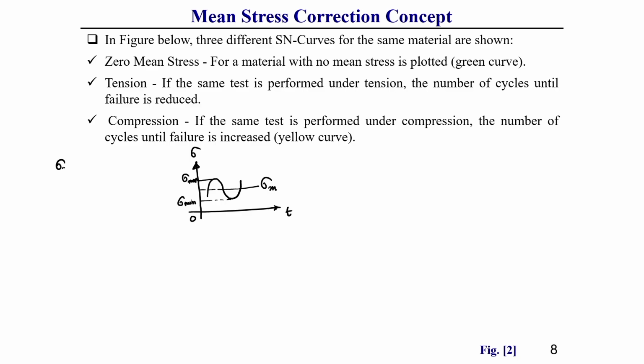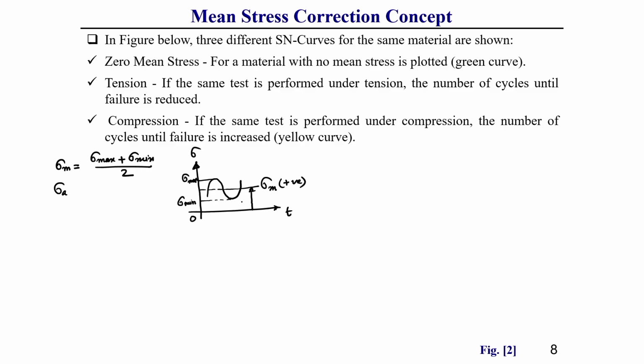We know sigma mean, if it is subjected to fluctuating loading, then there we can observe a mean value as well as an amplitude value. What is the mean value? Mean value means sigma max plus sigma min divided by 2, correct.